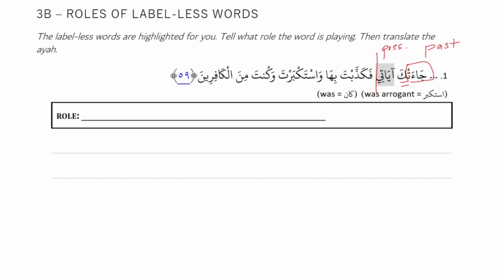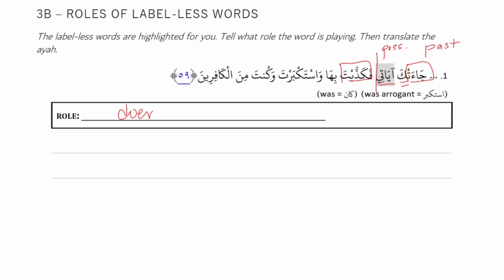And so I'm going to say that ayati, even though it's labelless, is our doer because we already have the receiver spot taken by the ka. So this is an independent sentence. We have our action and a receiver. What's left is just the doer, right? Yeah. So that's our doer. Okay, let's work through the rest of the sentences.